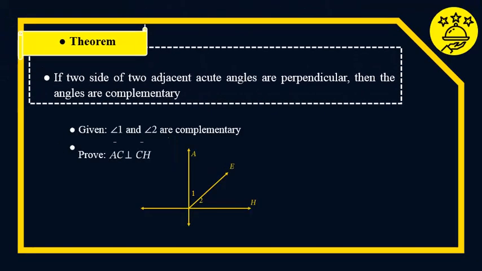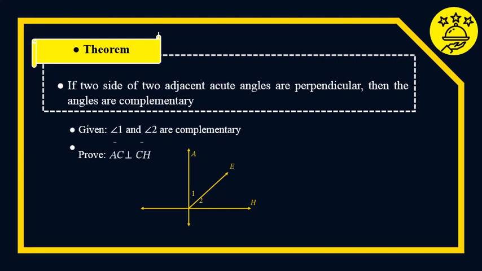Another theorem also: if two sides of two adjacent acute angles are perpendicular, then the angles are complementary. We have this given example. Angle 1 and angle 2 are complementary. Prove that line AC is perpendicular to line CH. So this will be the figure.